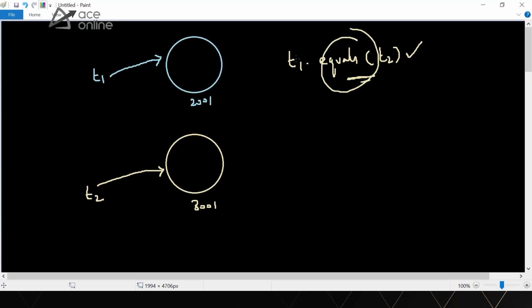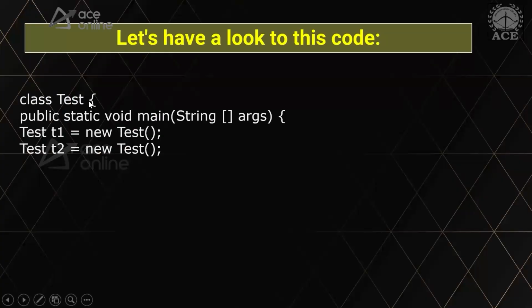So Sangeeta suggested that we call the equals method. But my question is, when I call t1.equals, it means it's a method from the Test class, because t1 is an object of the Test class. Do we have a method called equals inside the Test class? Do you have an equals method, guys? No, right? Then can I call t1.equals(t2)?